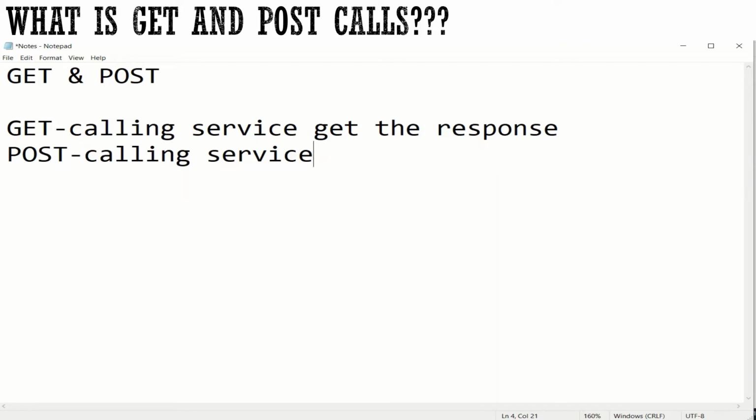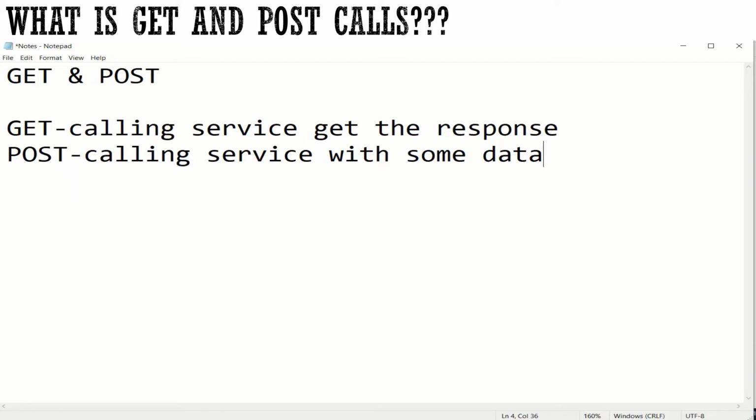We are posting some data to the service and getting the response based on the data that we have posted. With some data we are calling the service, actually posting that data to that particular service.